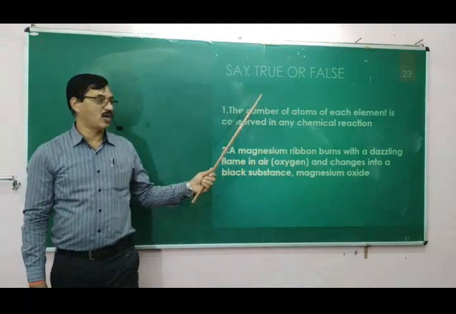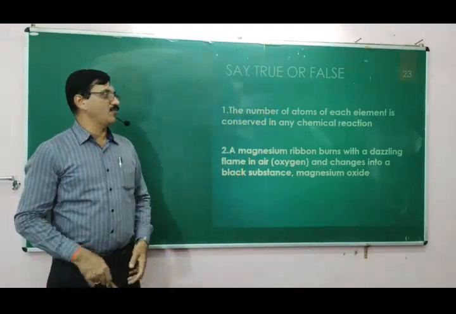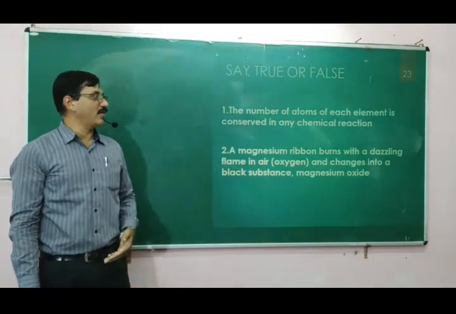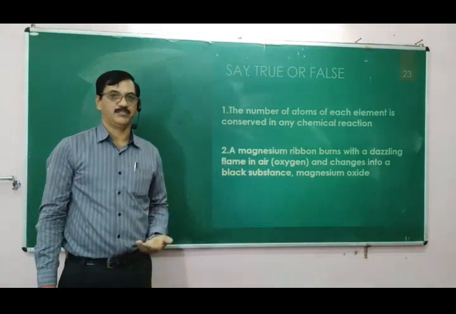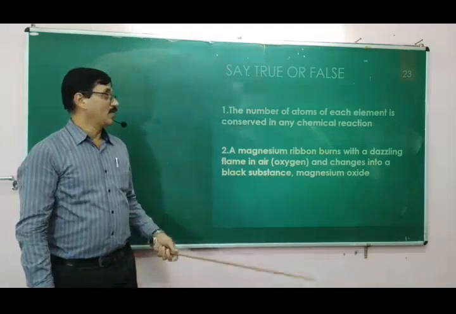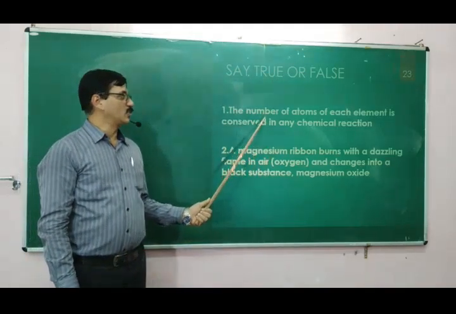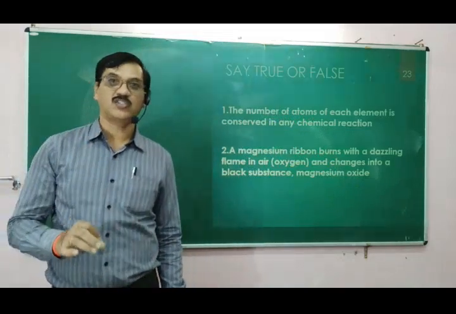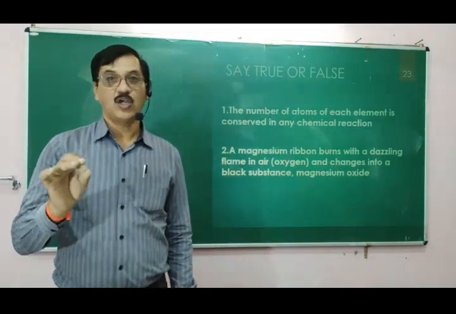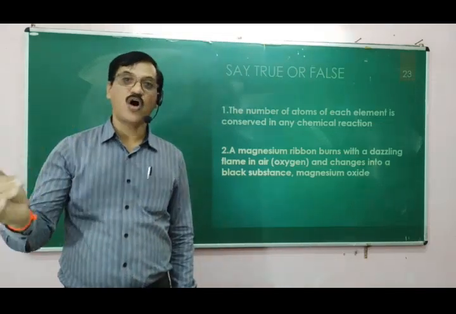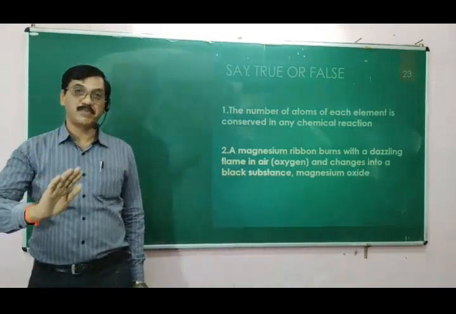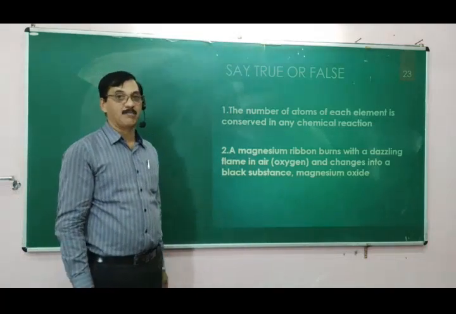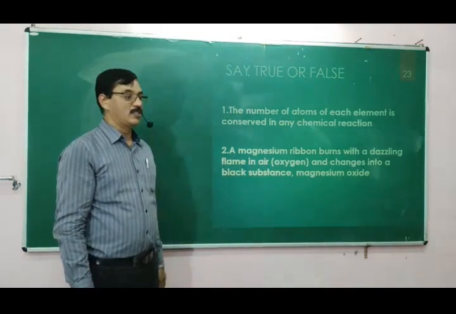Say true or false: the number of atoms of each element is conserved in any chemical reaction. Whether it is true or false? Yes, it is true, because the number of atoms of the elements is conserved. It is not lost, destroyed or formed in a chemical reaction. It is simply conserved without change in number. That is the meaning of it. Therefore, it is a true sentence.